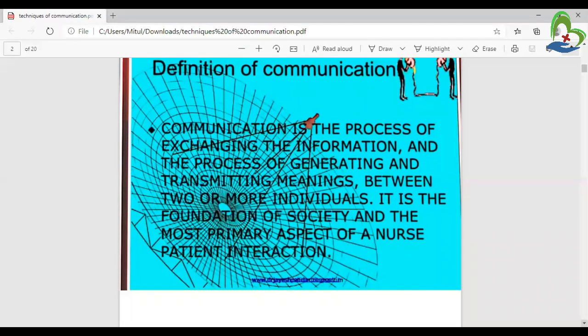Communication is the process of exchanging information and the process of generating and transmitting meaning between two or more individuals. Means the communication of information related to all details and meaning. It is the foundation of society and the most primary aspect of nurse and patient interaction. Means how to talk with the patient, how to behave, and how to interact in a discussion. Means how to give patient care and how to use particular words to get primary care.